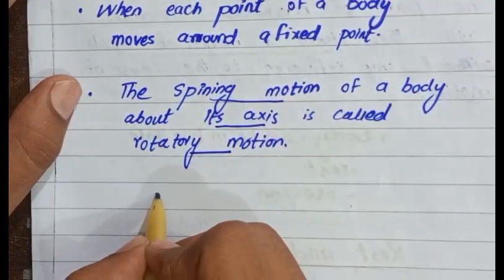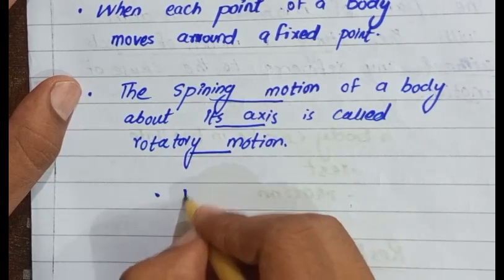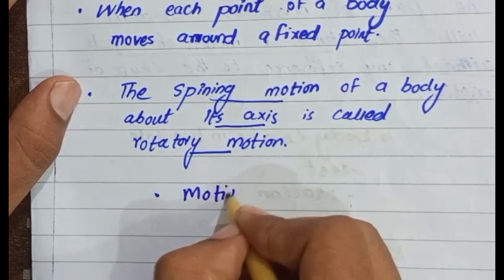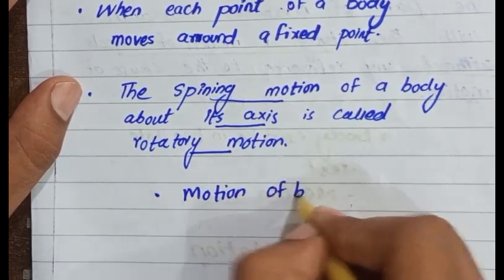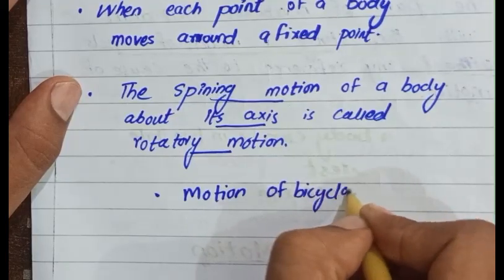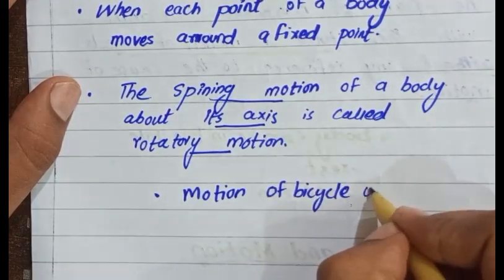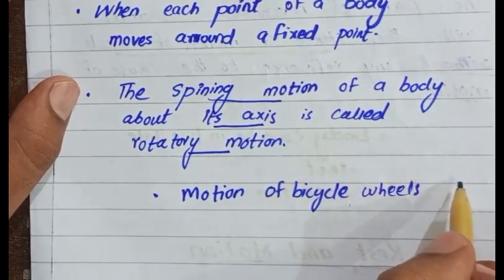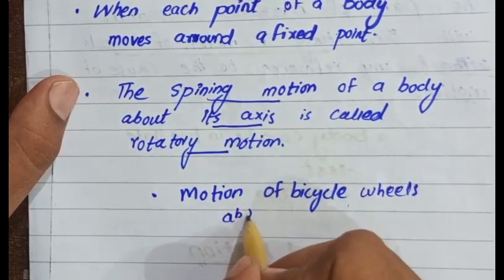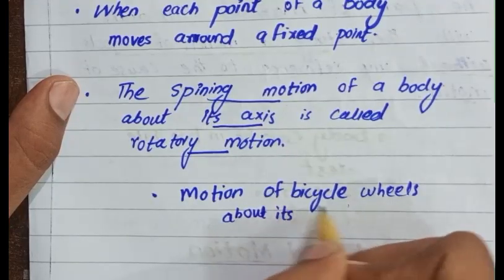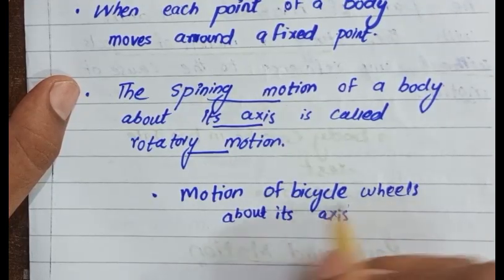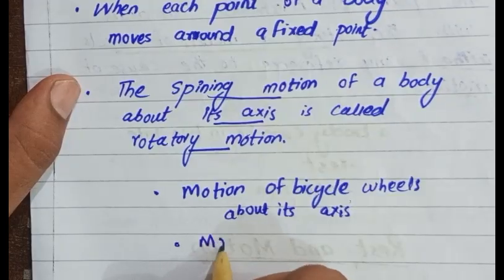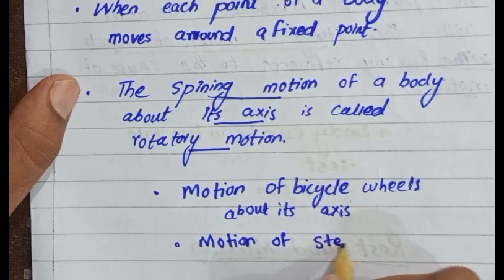For example, the motion of bicycle wheels about their axis, or the motion of a steering wheel, or car steering.